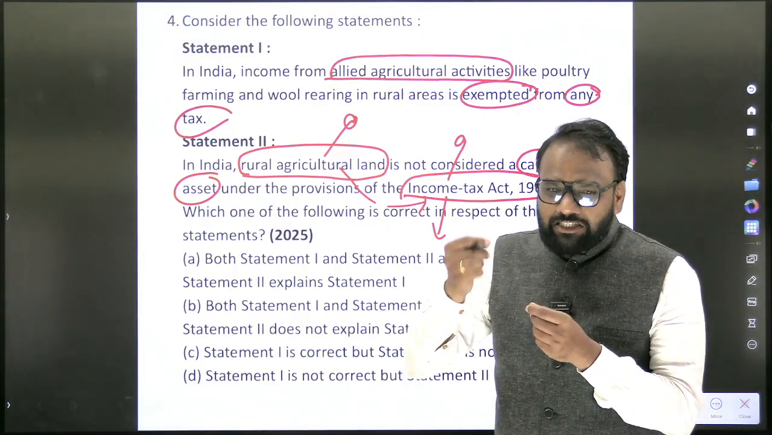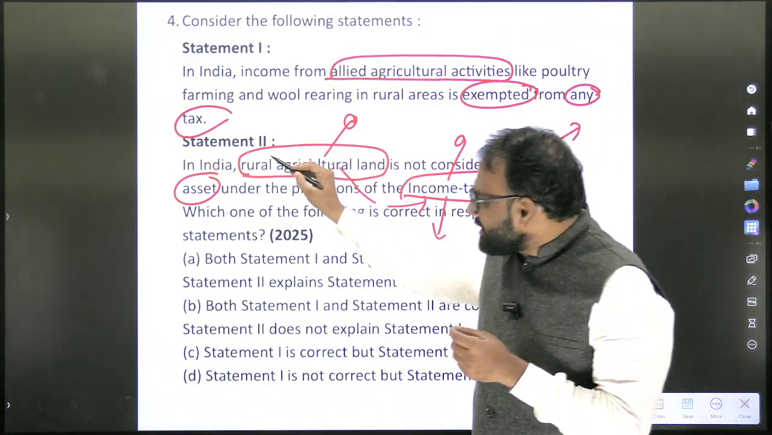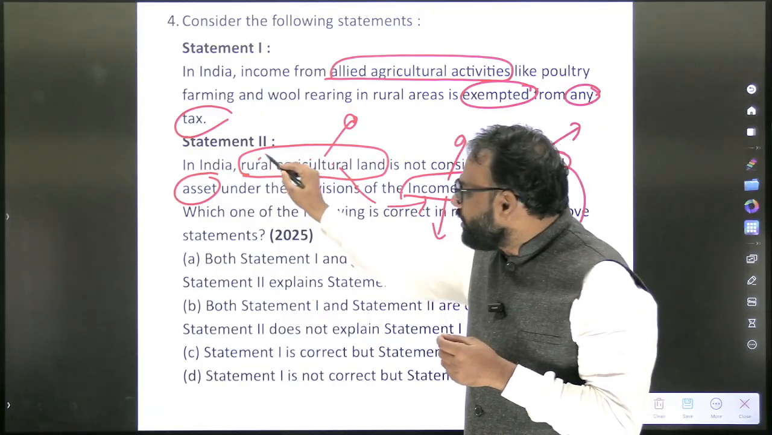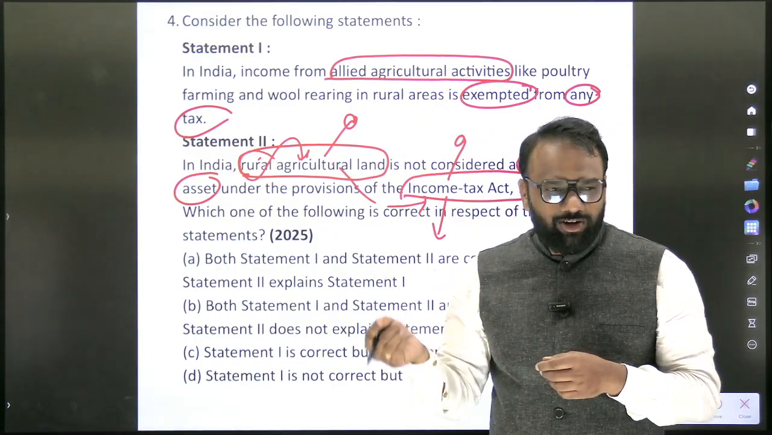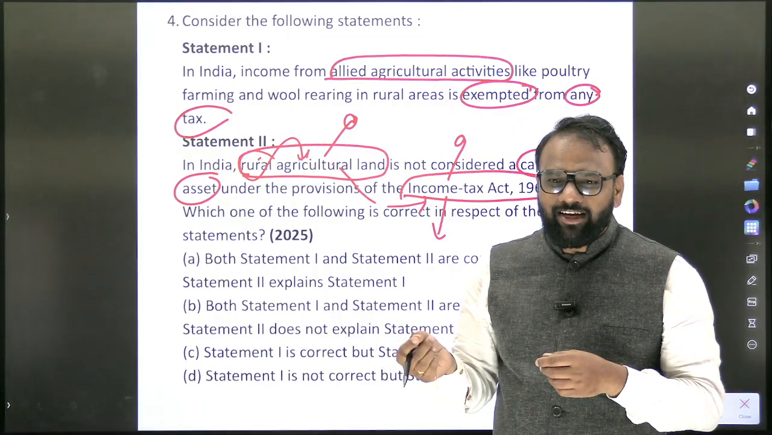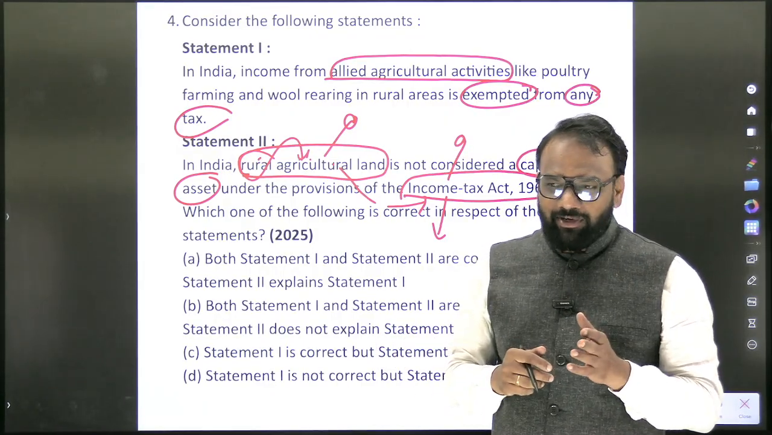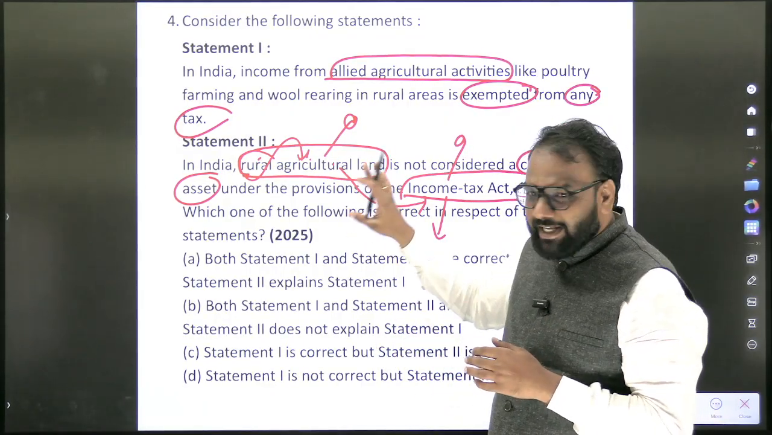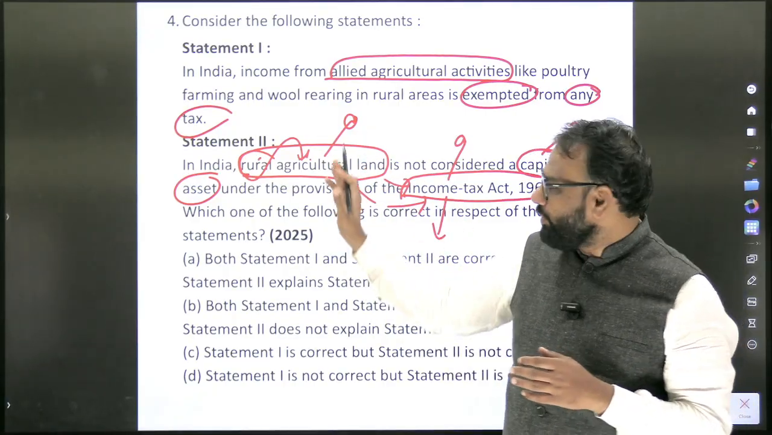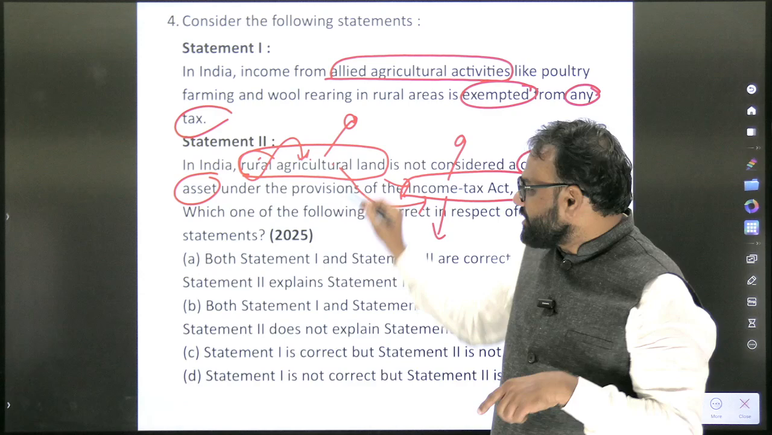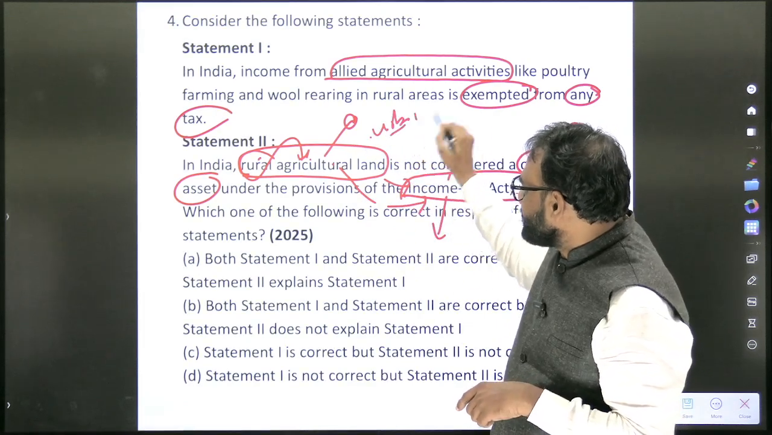Now, first level of exploration: he has mentioned rural agricultural land. How about urban agricultural land? Whether it is also exempted or not? Yes, it is not exempted. So rural agricultural land is exempted from the purview of the Income Tax Act. The Income Tax Act does not apply to rural agricultural land, but it applies to urban agricultural land.